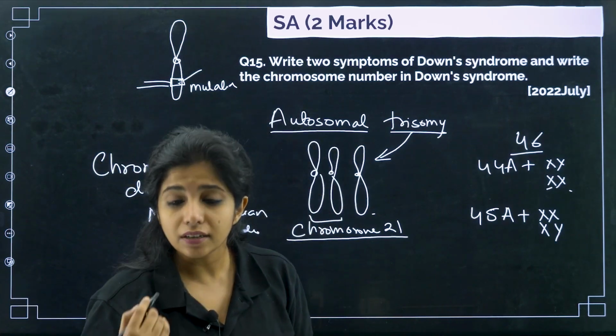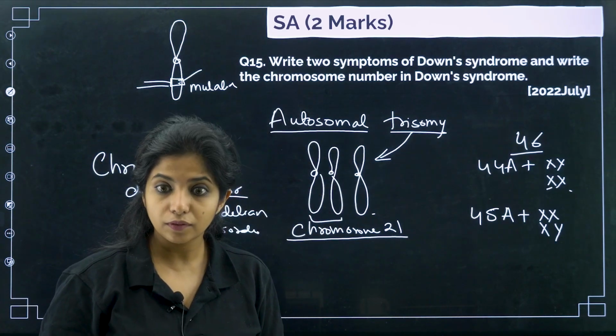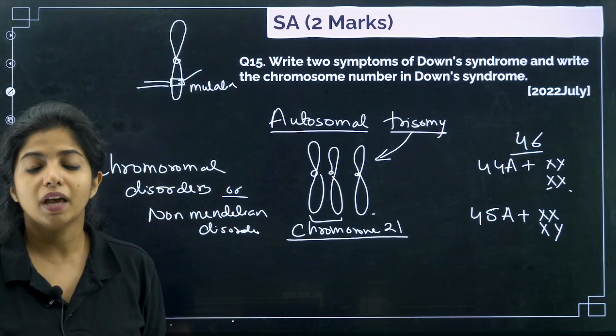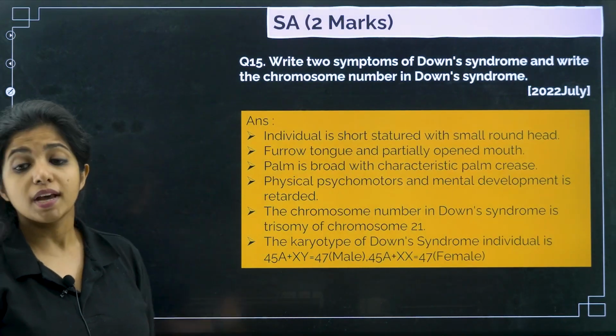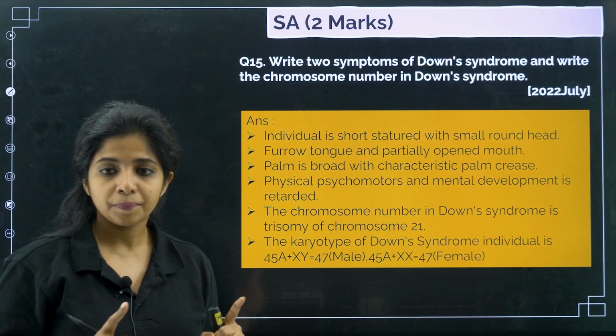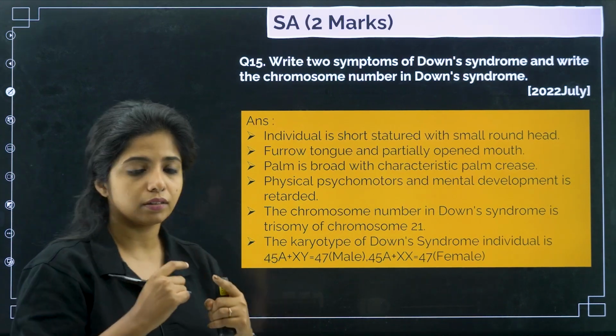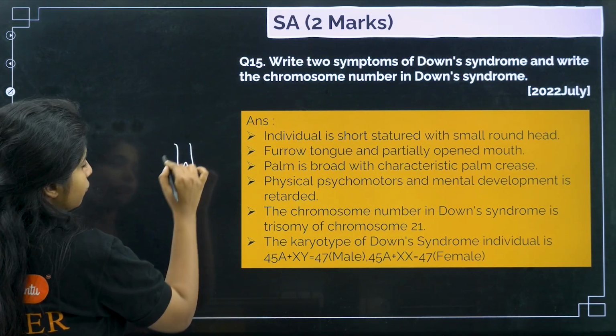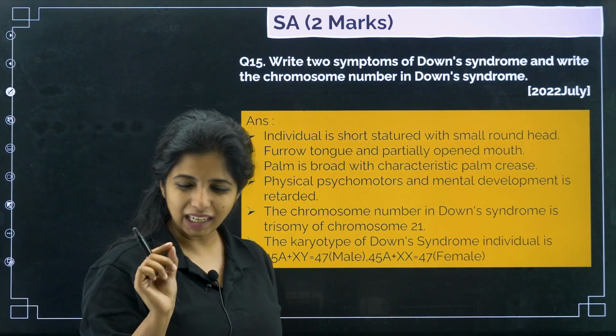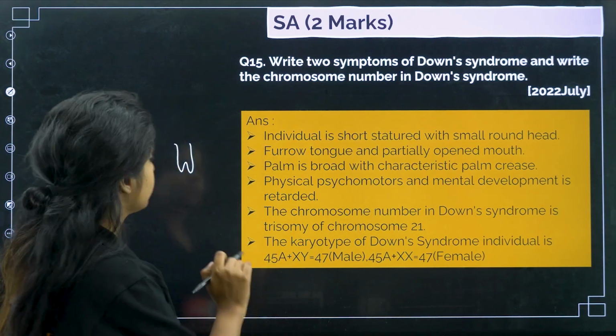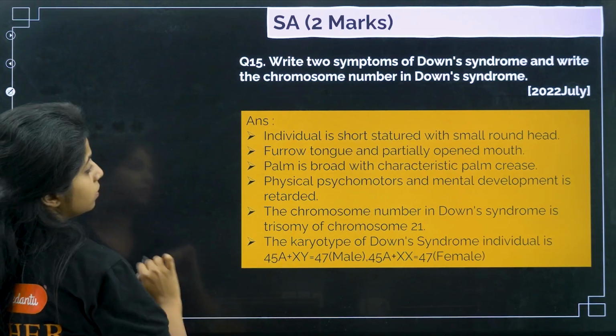Okay, mental retardation is something that can be seen in them. The people who have Down syndrome will have mental retardation, and there are other points also. This is a very important question, you have to remember it. The tongue, if you see, they have a furrowed tongue. That is a slight thing, but yeah, it is there. And a partially open mouth and all these things.